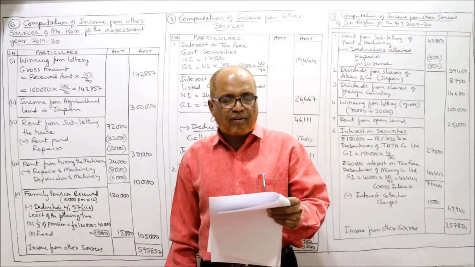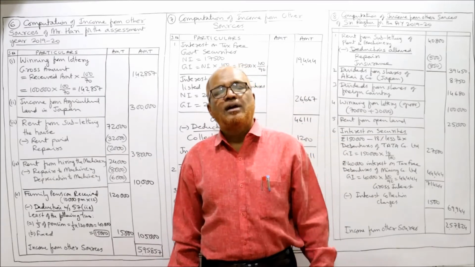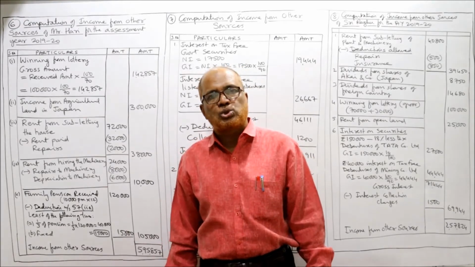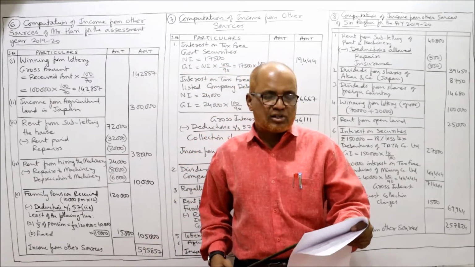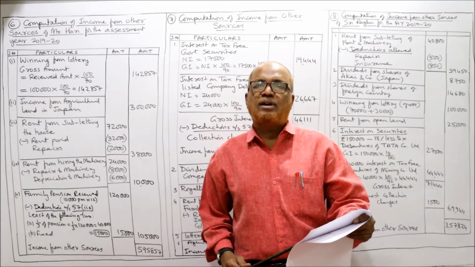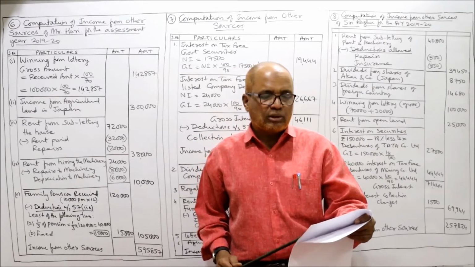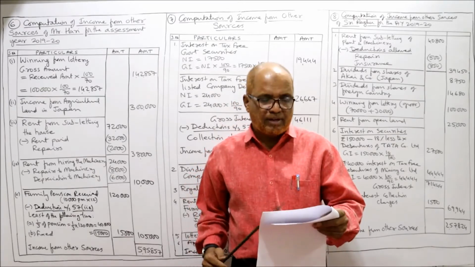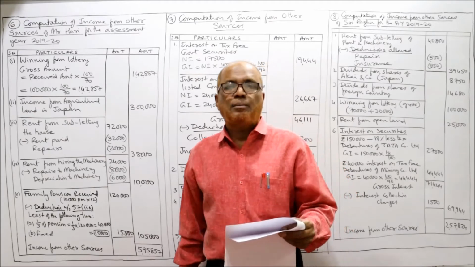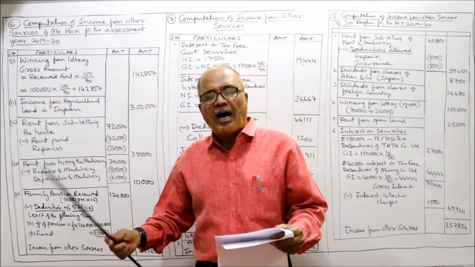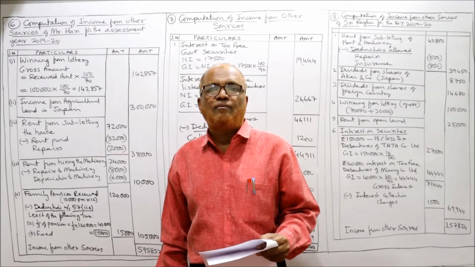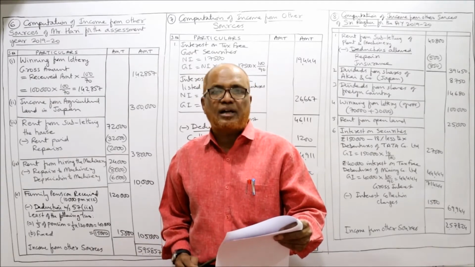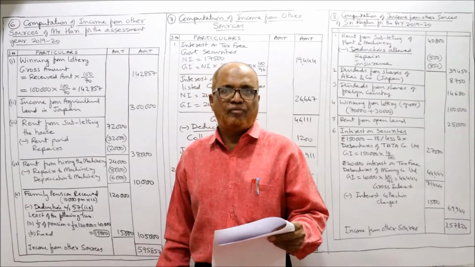Rent from sublet of house, 72,000. Rent from subletting of the house is also an income from other sources, and expenses incurred will be allowed as deduction. Here rent from subletting 72,000, rent paid 32,000, repair 2,000. Both these amounts will be deducted from 72,000. Then rent from hiring the machinery is also an income from other sources, so it will be taken into it. The expenditure incurred, repairs to machinery and depreciation, will be allowed as deduction.